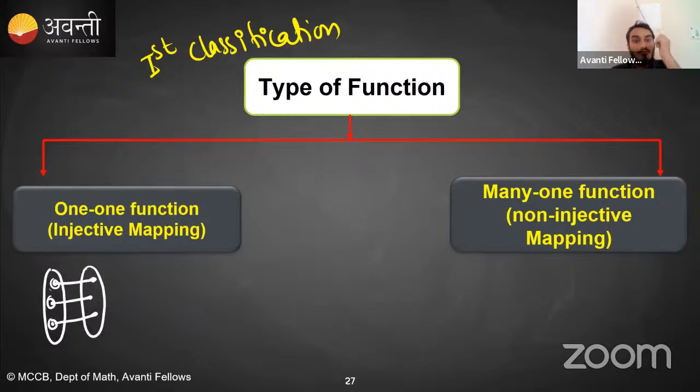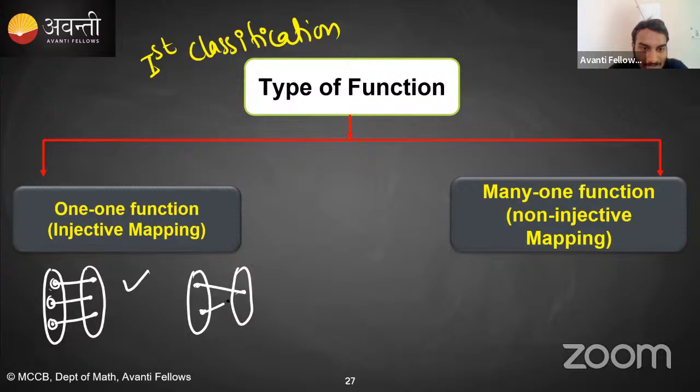If each and every element of set A has a different image, you mark my word, different, then this is a one-one function, this is not a one-one function. Means if this element is having this image and this element is having this image, so this is not a one-one function, this is a one-one function.